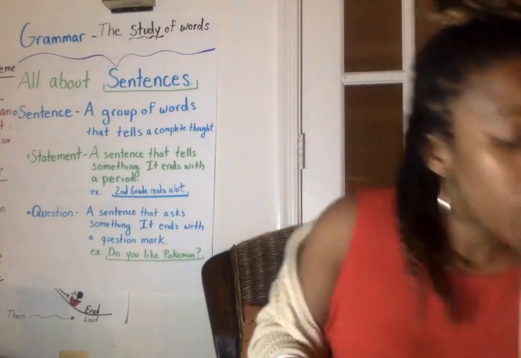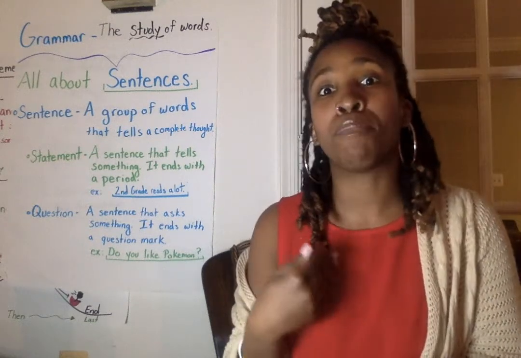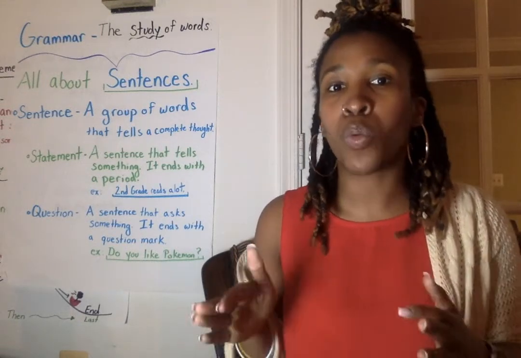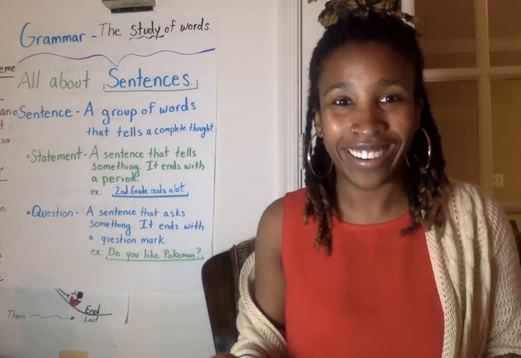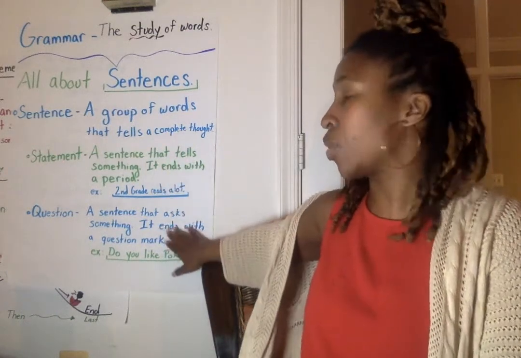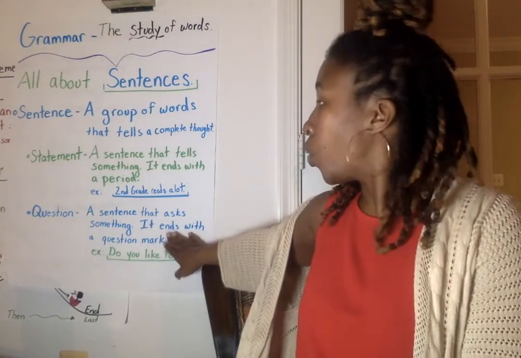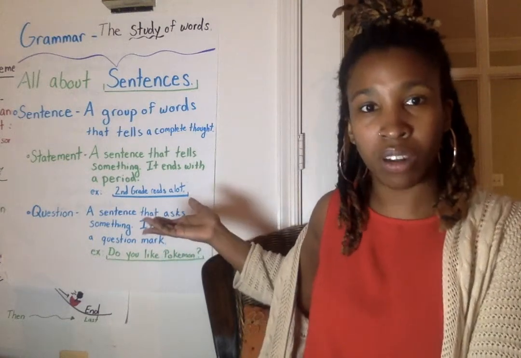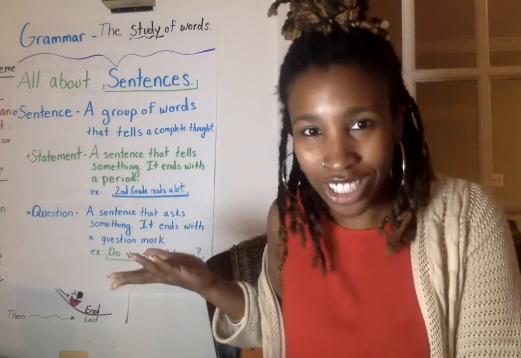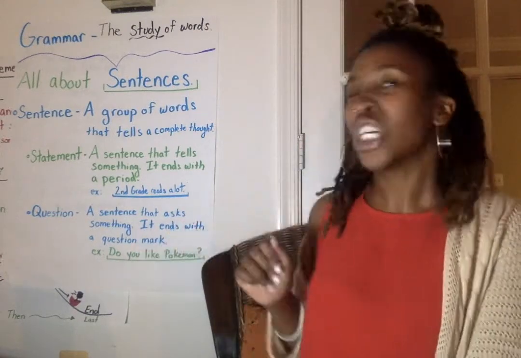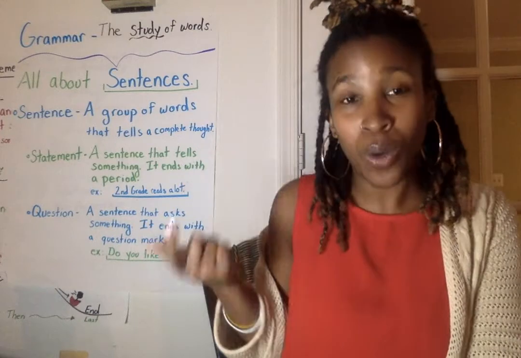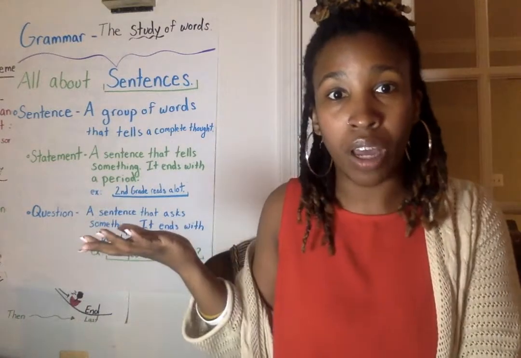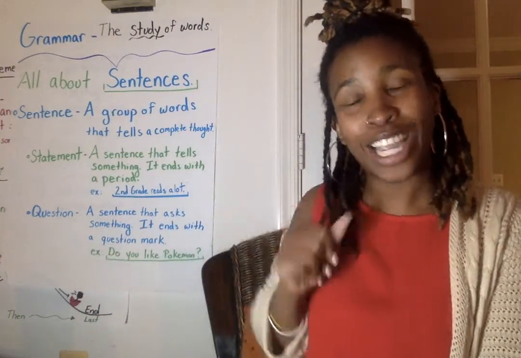Today, however, we are going to learn about a brand new type of sentence. It might be a sentence that you're already familiar with, but we're just going to go over it, okay? The brand new type of sentence that we're going to learn today is a question. A question is a sentence that asks something, and it ends with a question mark. So the example is, do you like Pokemon? It's asking if you, the subject, like your verb, Pokemon. But it ends in a question mark.